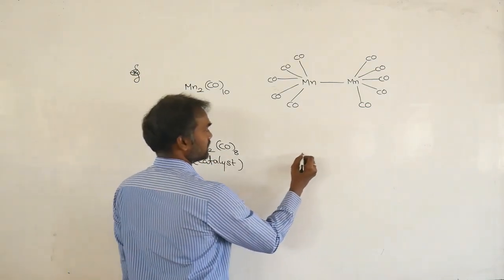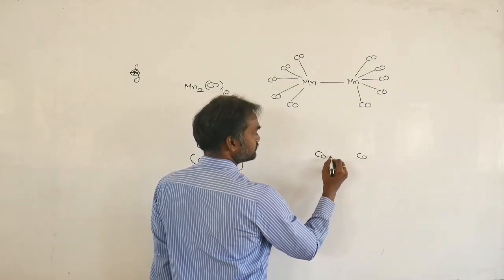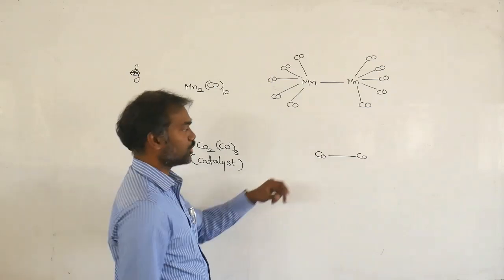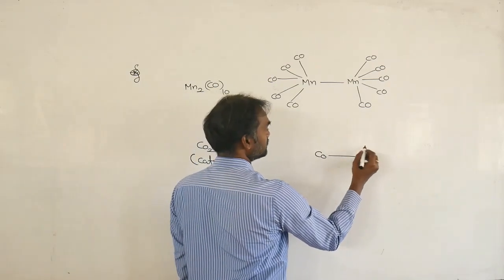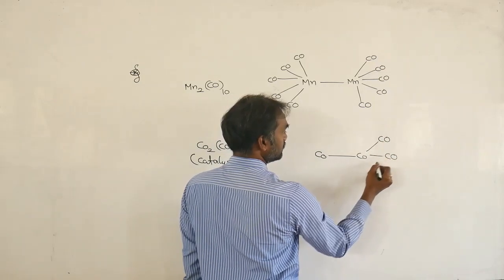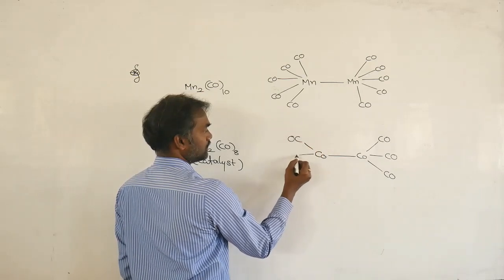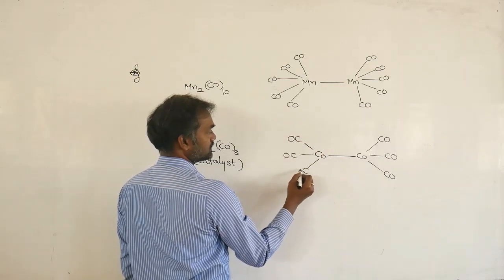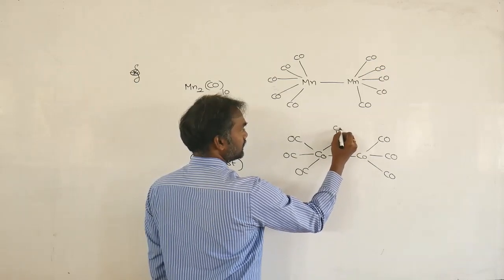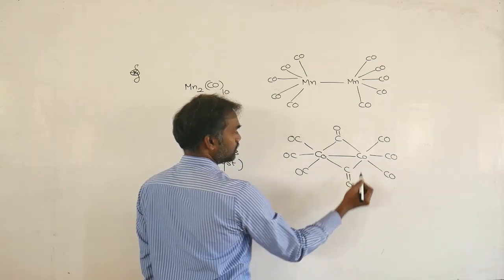How is its structure? Two cobalts, capital C, small o, that is cobalt. Three carbon monoxides, then four, five, six carbon monoxides, with two bridging CO in the middle and a Co-Co bond.